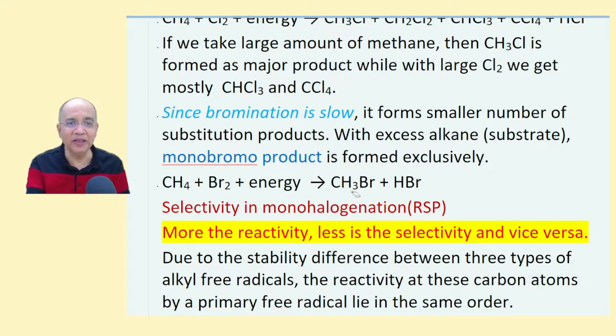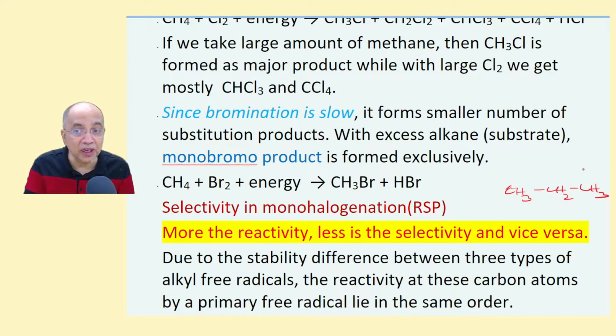For example, in propane, supposing you want to monobrominate or monochlorinate, there are two equivalent positions. These two are equivalent. Here or here, same.